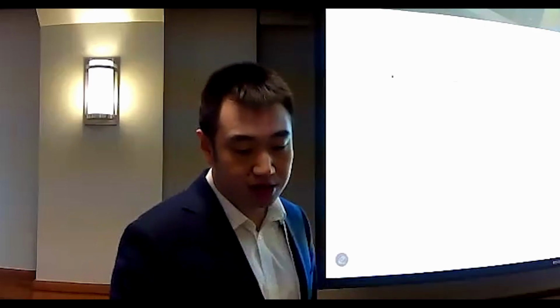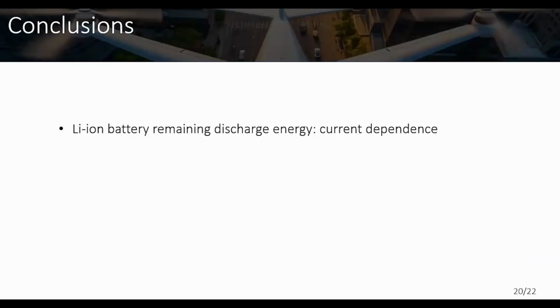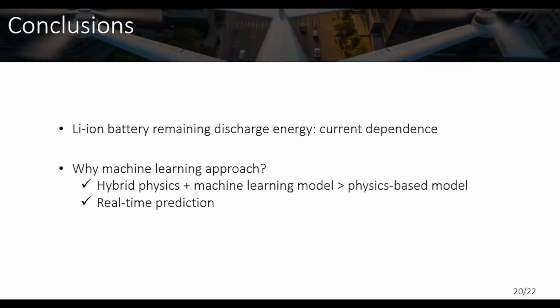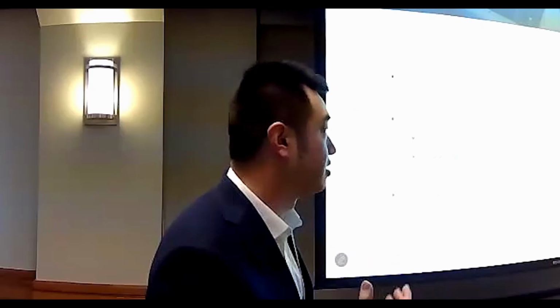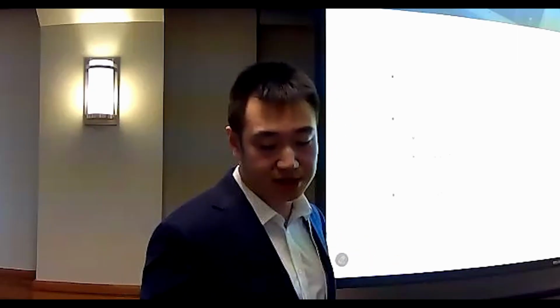So, in conclusion, we consider a battery remaining energy prediction problem. And for this problem, the key is that this quantity varies from low to high current. Why do we use a machine learning model? First, the hybrid physics machine learning model is better than the physics-based model in terms of both accuracy and computational efficiency. Secondly, by proposing a neural network structure, we can enable real-time prediction of the remaining discharging energy for the battery cell. And the application of our study is air taxis.